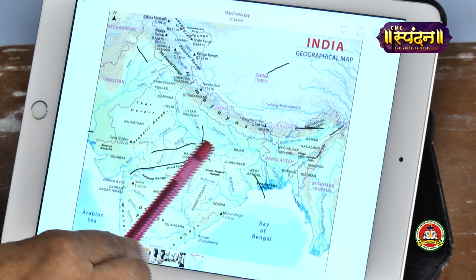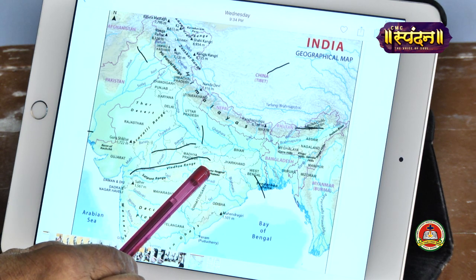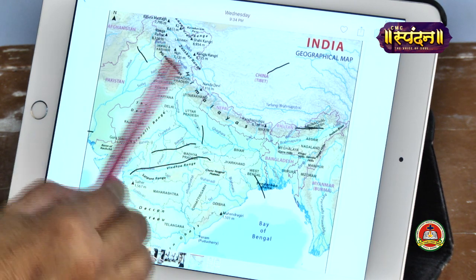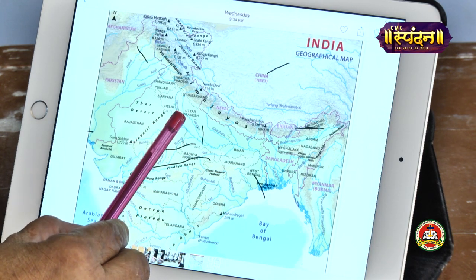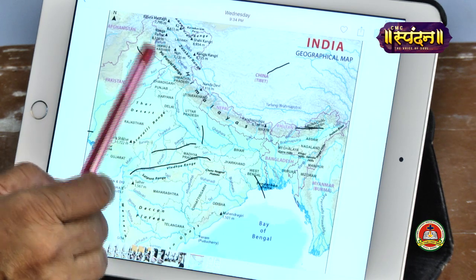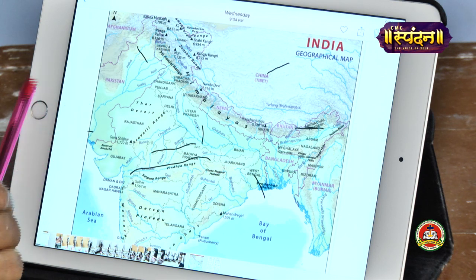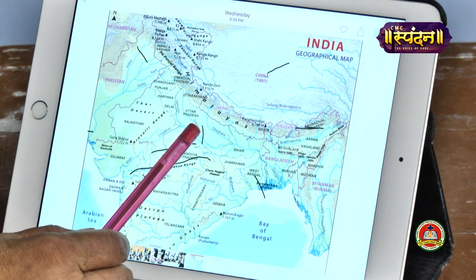This area, Ganga Basin, is very densely populated. Millions of people live here. There are many important cities like Rishikesh, Haridwar, Delhi, then Agra, Ayodhya, Patna, Varanasi, Kolkata. All important cities are in this Ganga Basin.